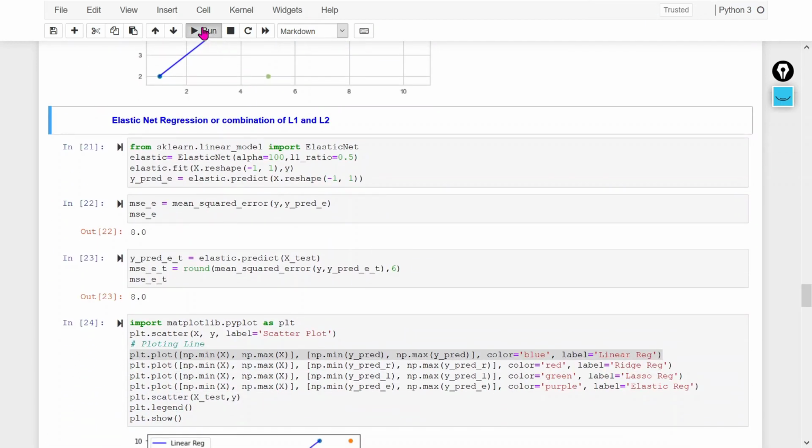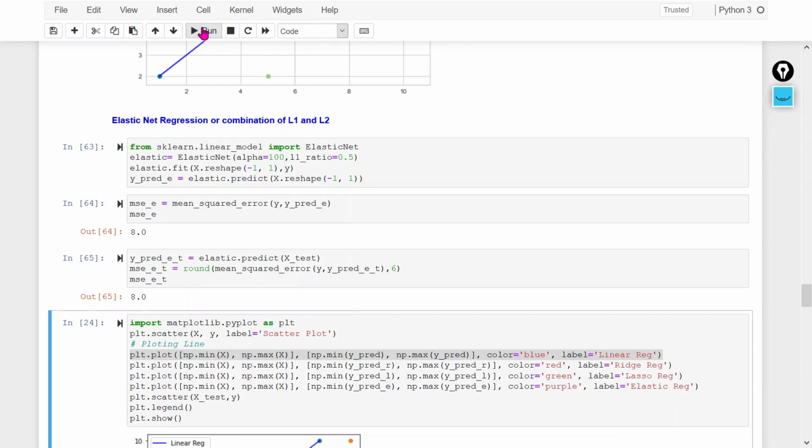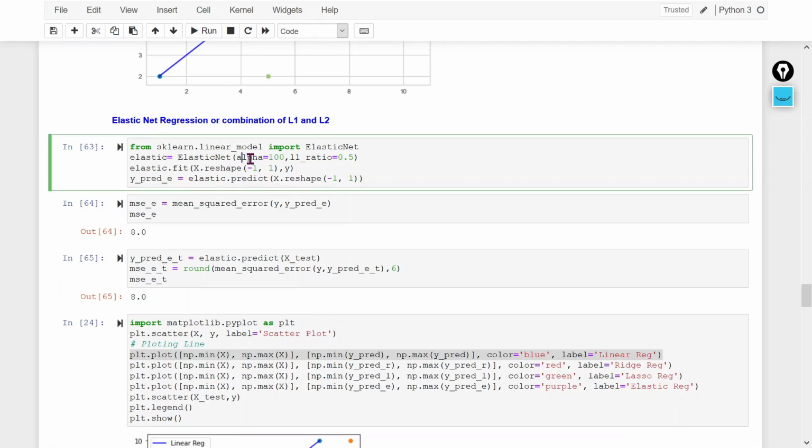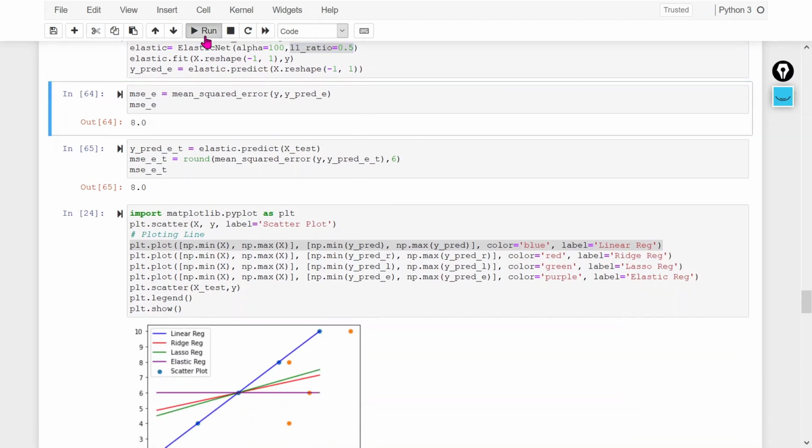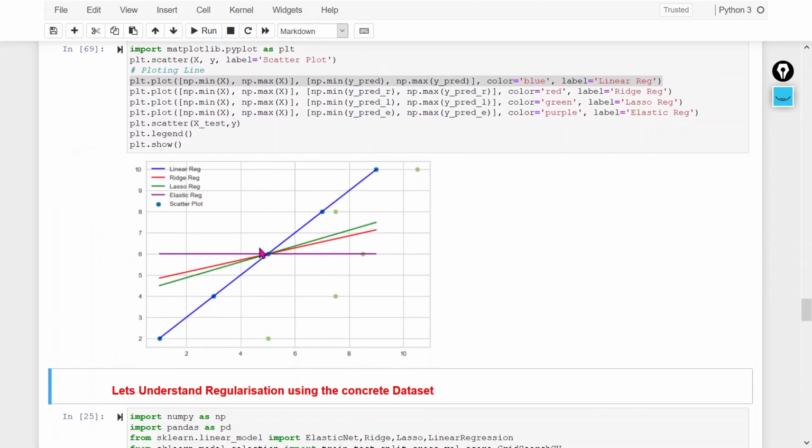Now the elastic net is a combination of both the things, right? If you see here, alpha with this L1 ratio, I am using 0.5. It means both 50-50 I am using here. So if you see here, this is the complete diagram. Blue is your linear line, this green is your lasso, this is your ridge, and this is your elastic net. So this way we can add the penalty term with the help of regularization, and we can overcome the overfitting and make a more generalized model.